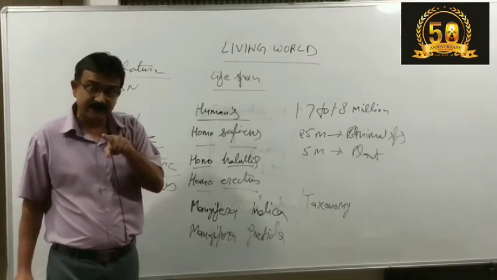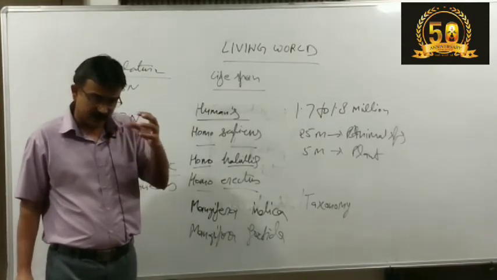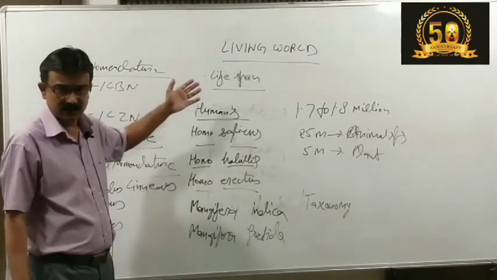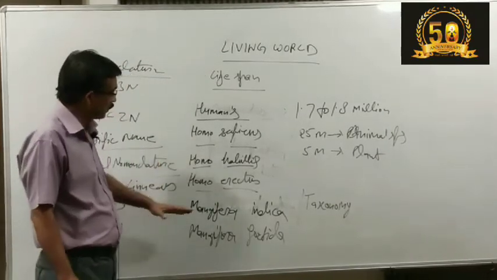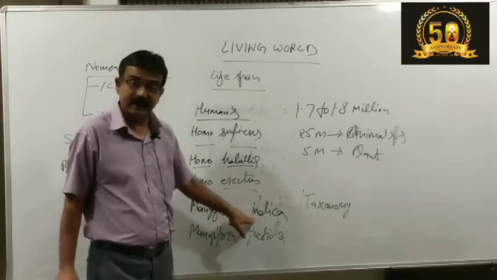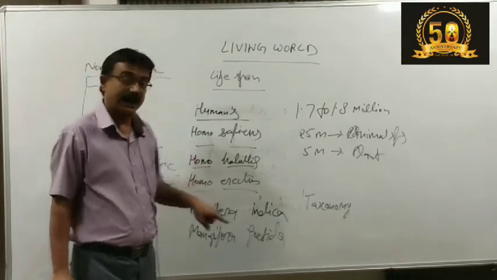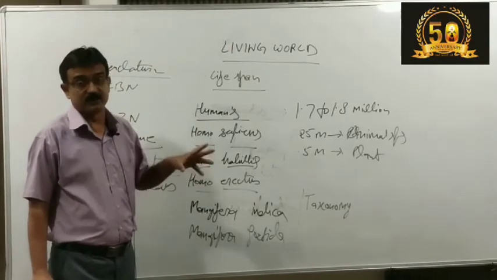Identification. Identification means we are supposed to find out the organism in its natural habitat with its general name, like humans, like mango. The scientific name of mango is what? Mangifera indica. Indica refers to the species and Mangifera refers to the genus.